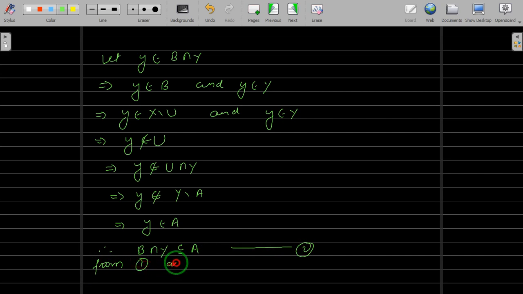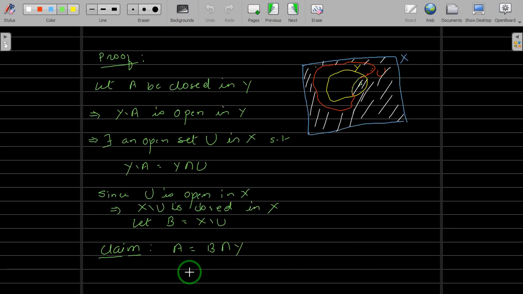From 1 and 2 we will get A is equal to B intersection Y, and we have already stated that our x difference C is closed, that means B is closed, that is, this implies B is closed in x.